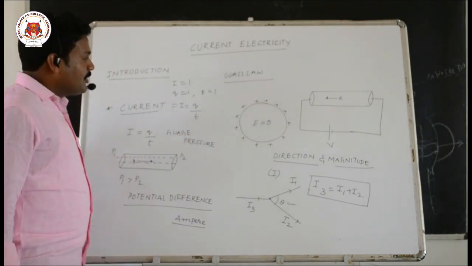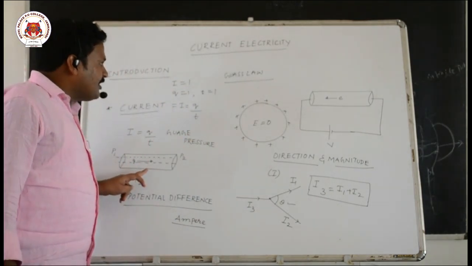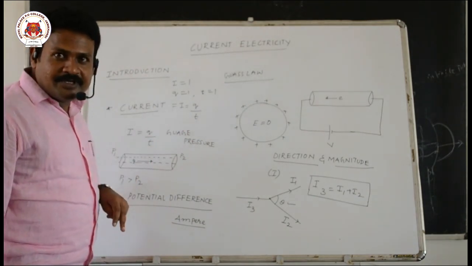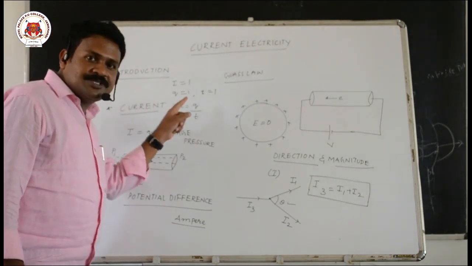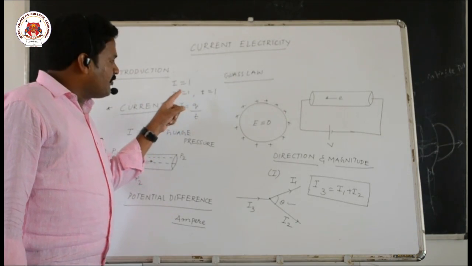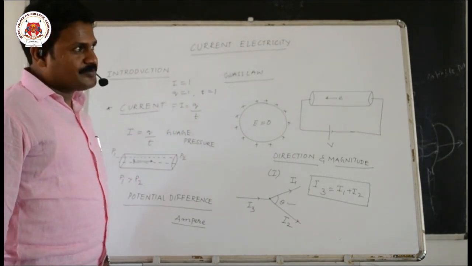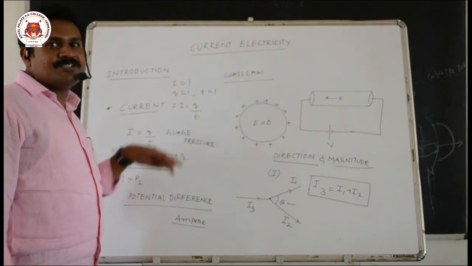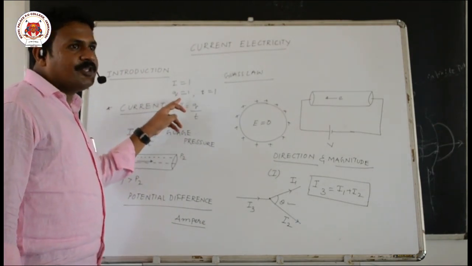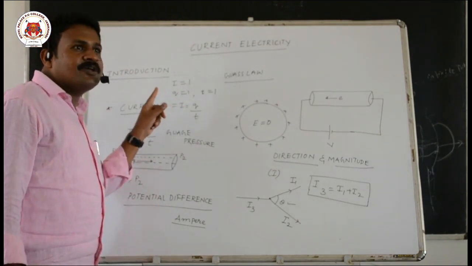That means the current inside a conductor is said to be 1 ampere when 1 coulomb of charge flows in 1 second.